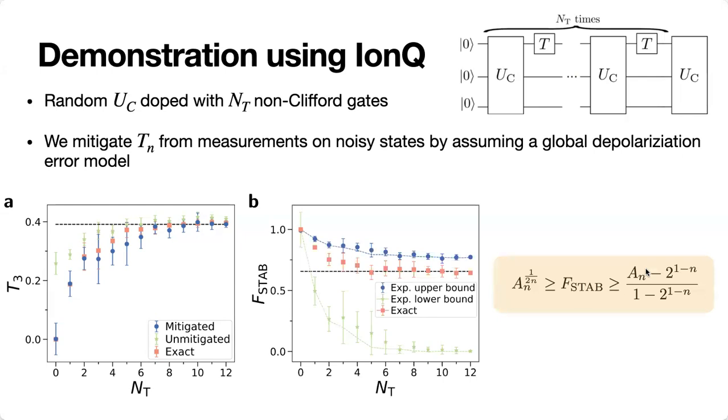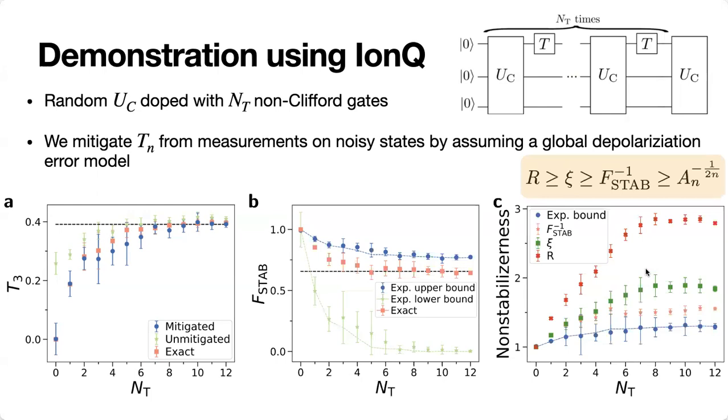And we use the mitigated results of T3 to compute the upper and lower bounds for the stabilizer fidelity using this equation here. The measured results do give valid bounds on the exactly simulated stabilizer fidelity. It's just that although we find that the upper bound is relatively tight, the lower bound is non-trivial only for low NT states. So maybe this is something that we can work on.